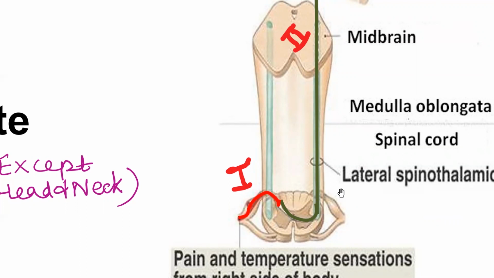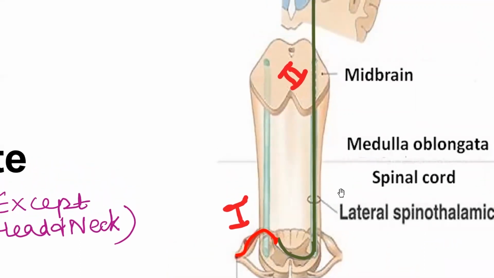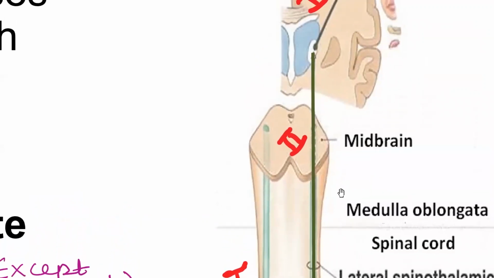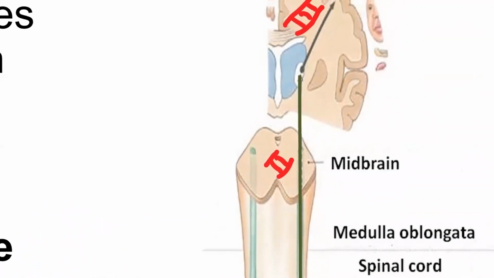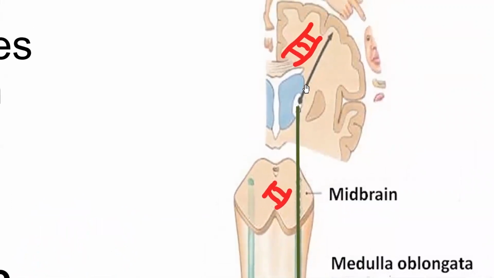Now these lateral spinothalamic tracts ascend up to the thalamus and relay here, where the cell bodies of third order neurons are present. The axons of these third order neurons then travel to the sensory areas of the cerebral cortex, areas number 3, 1 and 2.